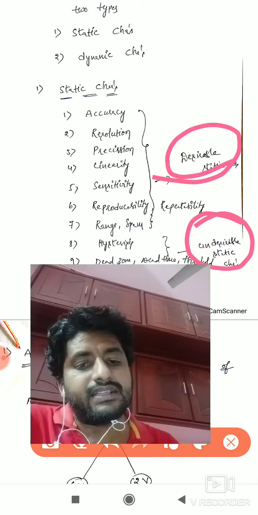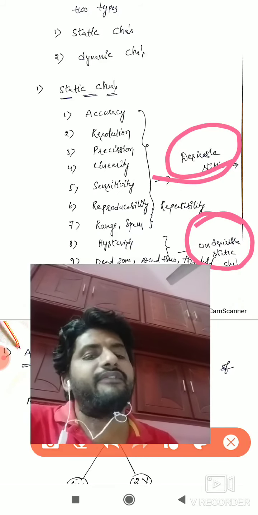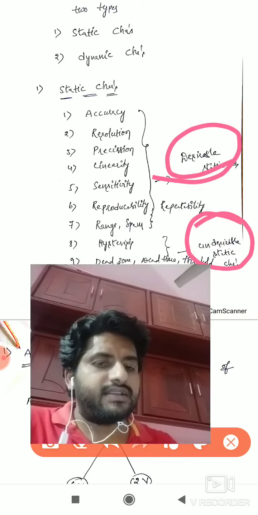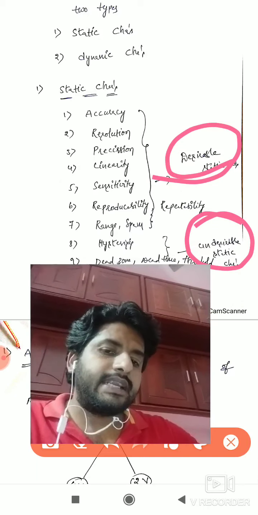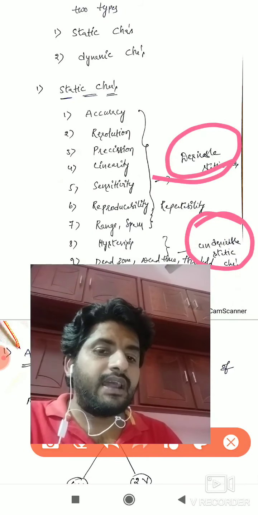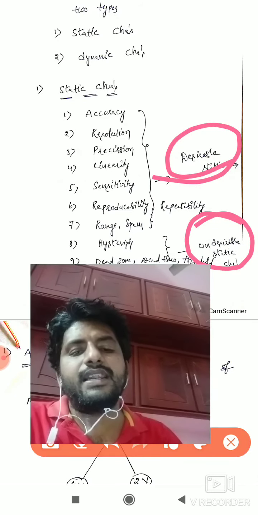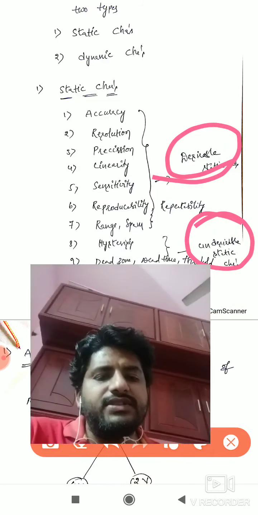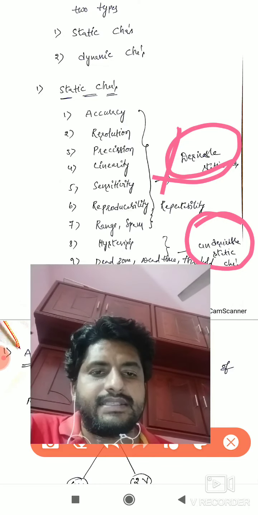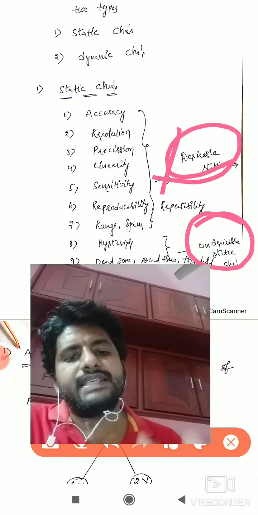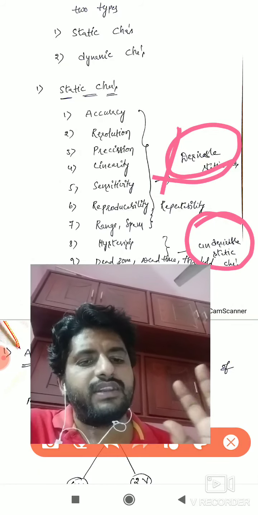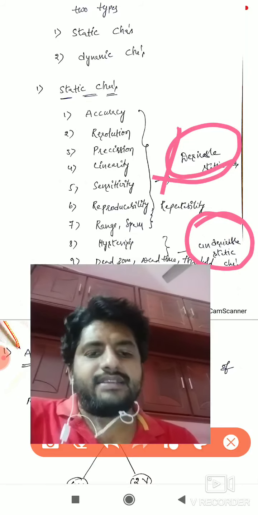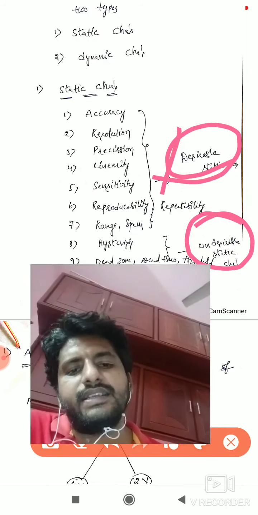If these characteristics are present in that instrument, definitely the instrument will get damaged and will have lots of errors, right? Desirable means definitely you require them, sufficient, right? Undesirable means we don't expect these characteristics. If they are present in the instrument, definitely the instrument will lose its efficiency and get errors, right? What are the static characteristics?